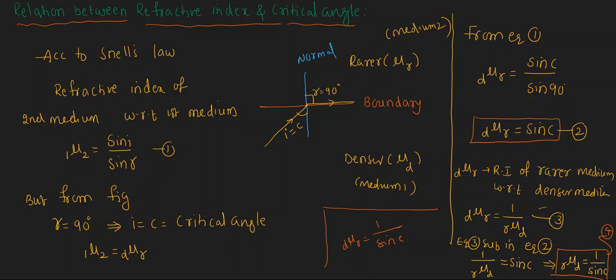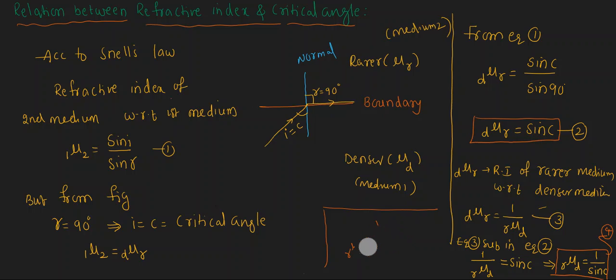What is it in this? Sorry, this is not dμr. From equation 4, it is rμd, right? What is rμd? dμr we got as sine C, but rμd we got as 1 by sine C.